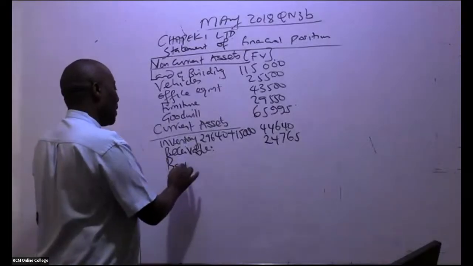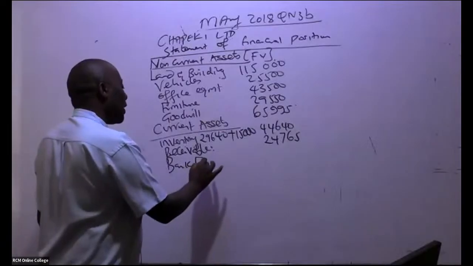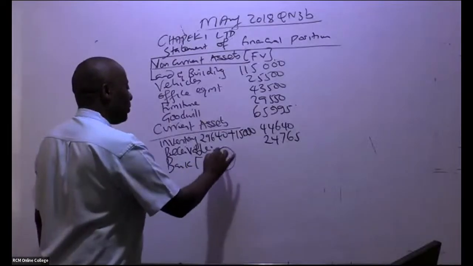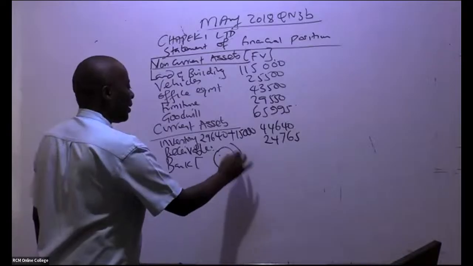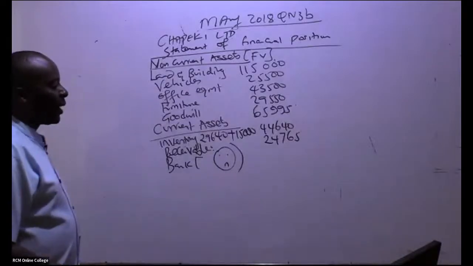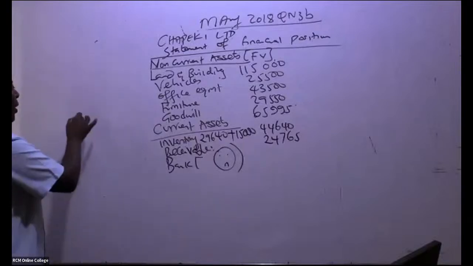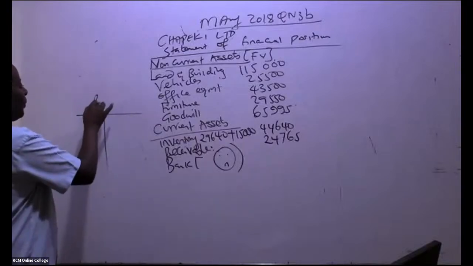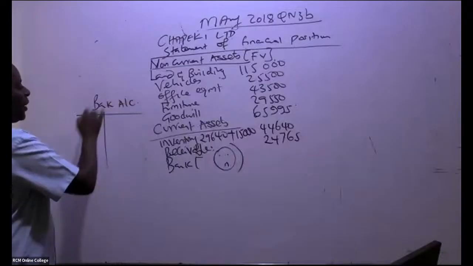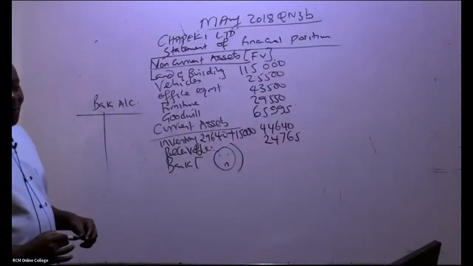So we have cash at bank. I can even draw for him something like this. I will not do the cash at bank, but because I'm here to teach you, not for exam purposes, I will come and do a bank account. We can do a bank account pretty fast.